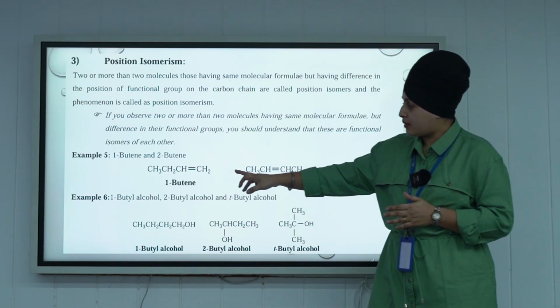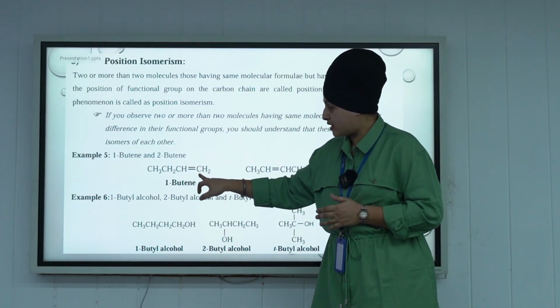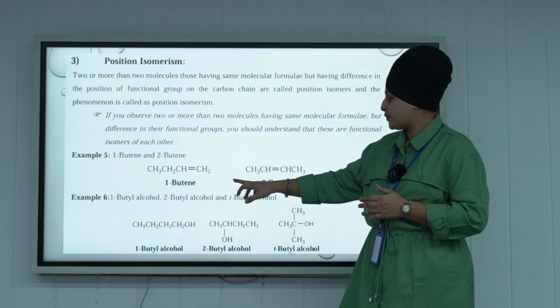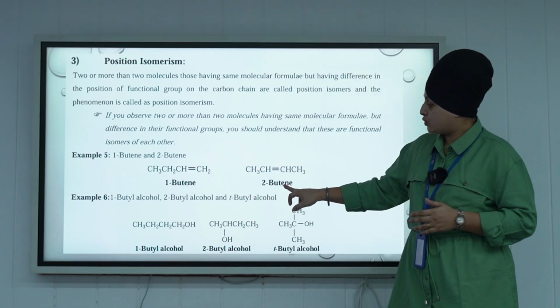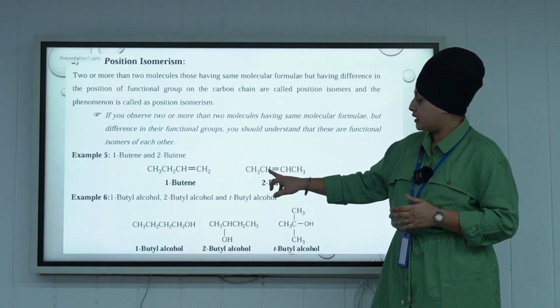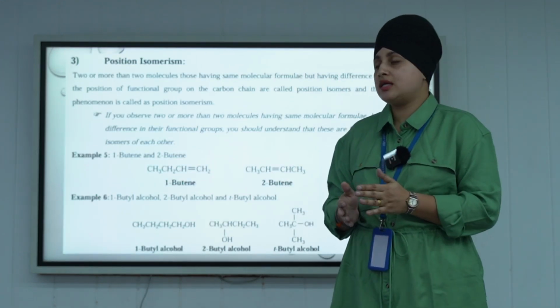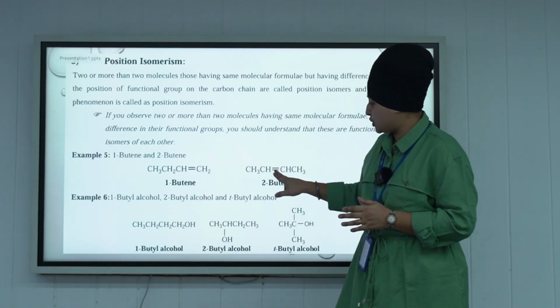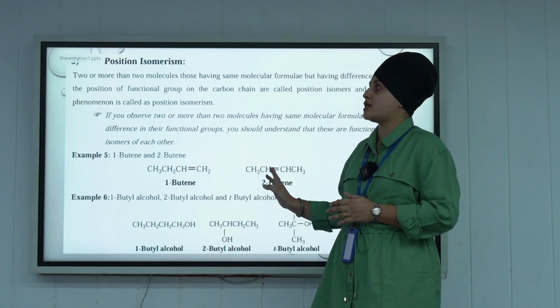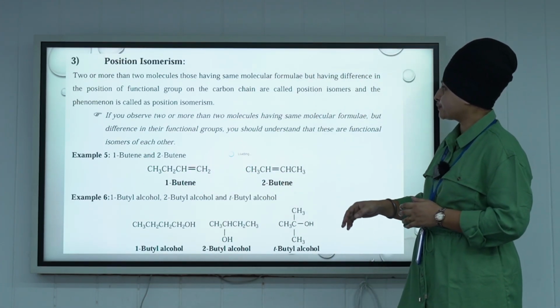In 1-butene, the double bond is between the first and second carbon, and in 2-butene, the double bond is in between the two middle carbons, on both sides. That is a difference in the position of the double bond. This is known as position isomerism.